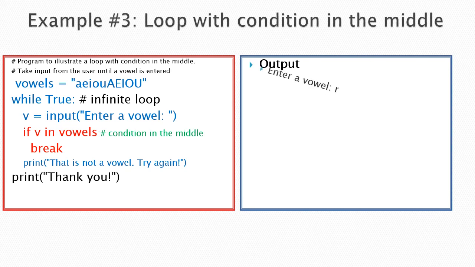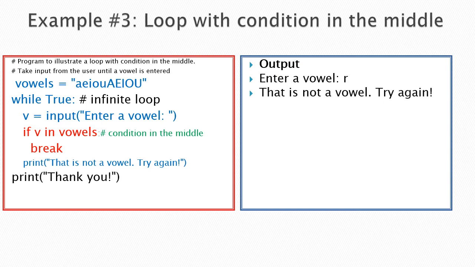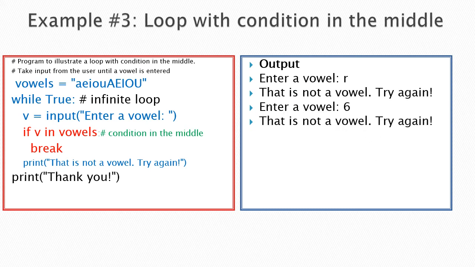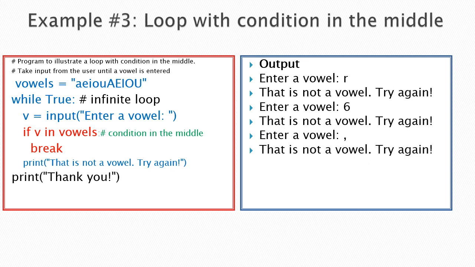So, example output. First we are asked to enter a vowel. I give R. R is not a vowel, so the if condition is not true. So the message 'not a vowel, try again' is coming. And next I'm giving the number 6, that is also not in the vowels, so it's saying the message not a vowel, try again. Even if I give a comma, that's also not a vowel, and the try again message is printed.